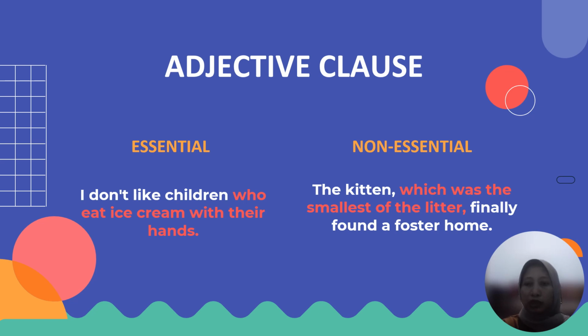It means that it is not really necessary to give the additional information about the kitten. So, you know, there is a comma here. It is to show that they aren't as strongly connected to the rest of the sentence.